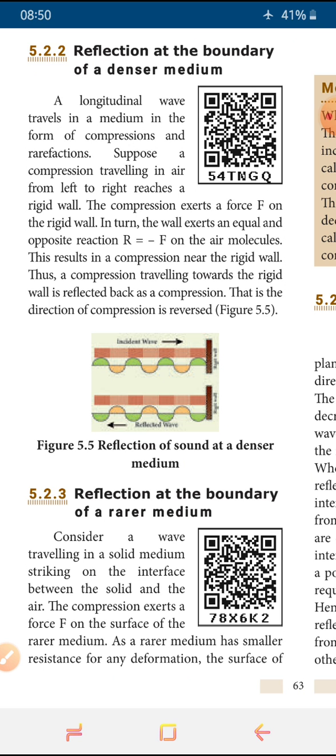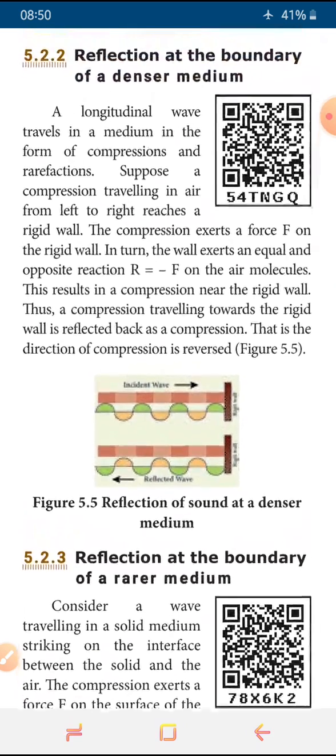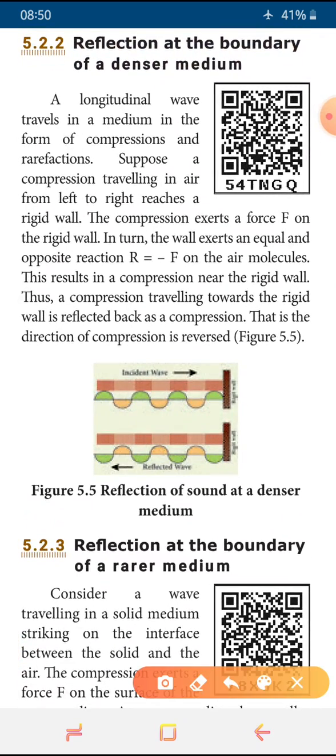Now we have taken this diagram. Say the sound is traveling towards a rigid wall. So it is traveling from left to right direction. So sound is traveling as a longitudinal wave, which is a combination of compressions and rarefactions. What are the combinations? Compressions and rarefactions. Compressions are clearly visible, it is very close. Rarefaction has a bit of a gap. We have seen this in the previous class also.